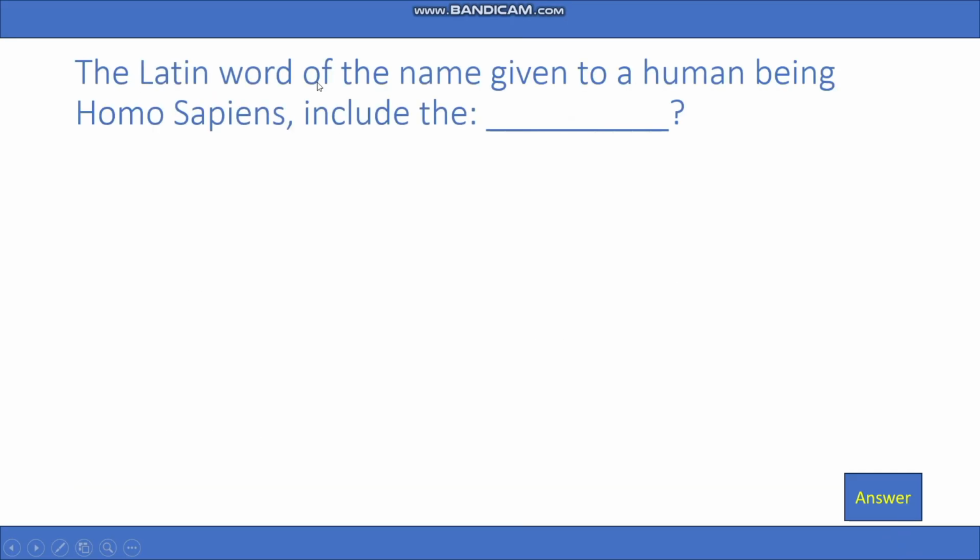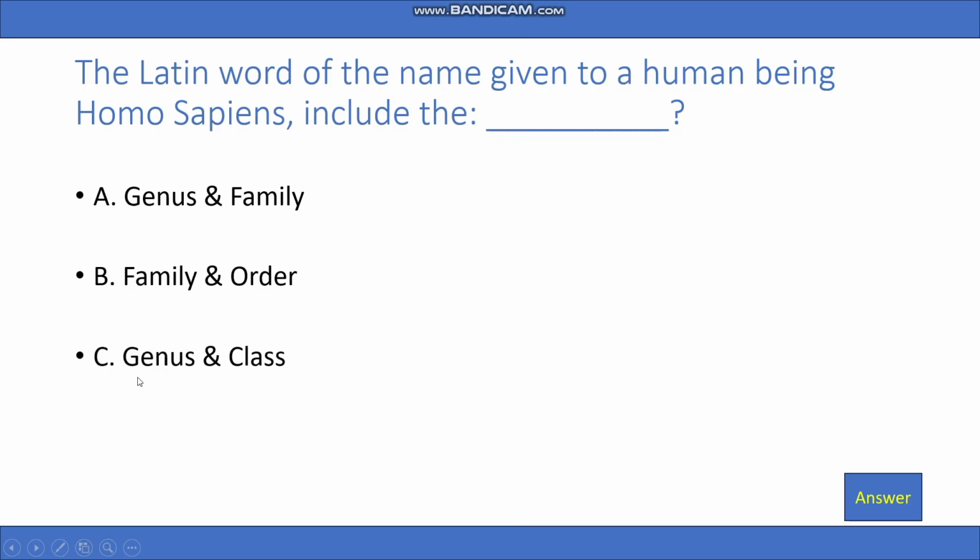The Latin name given to a human being, Homo sapiens, includes the A. Genus, family and order, B. Genus and class, C. Genus and species. So the right answer is D. Genus and species.